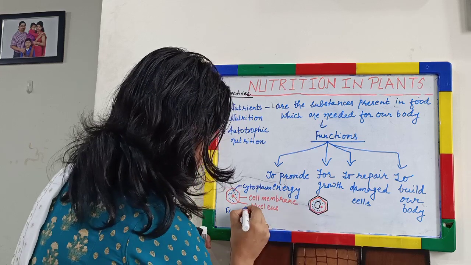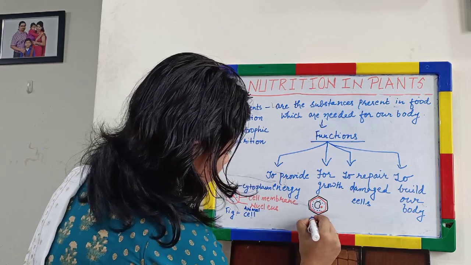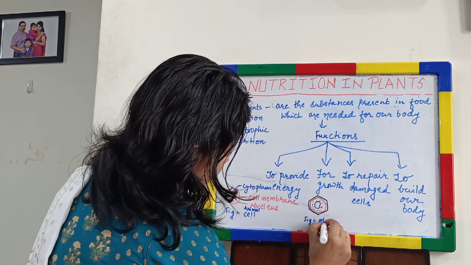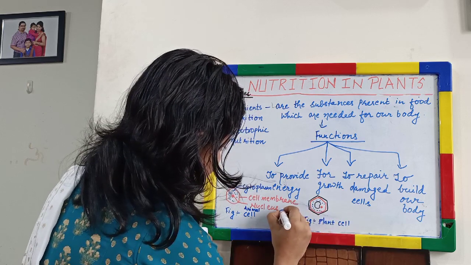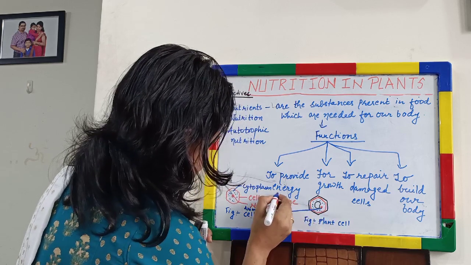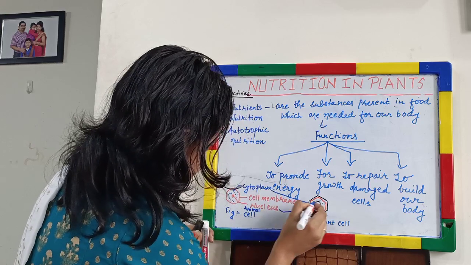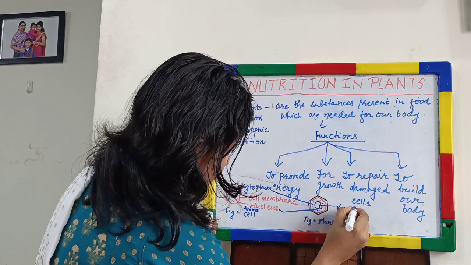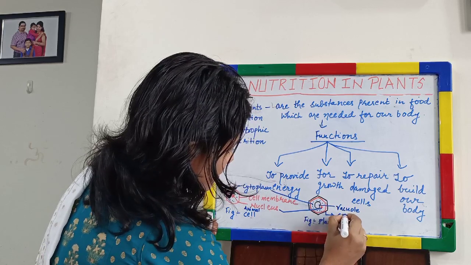So this is a typical animal cell and this is a typical plant cell. What is similar in that? Both have cytoplasm and there is a vacuole in the center, and there is one additional structure which is called cell wall.